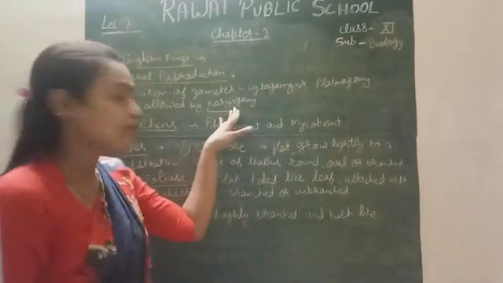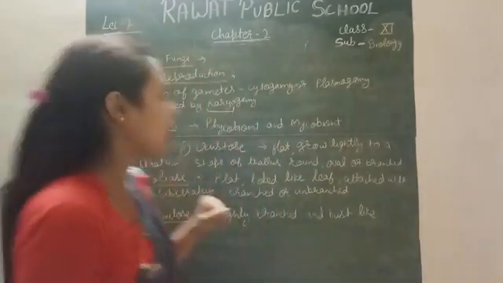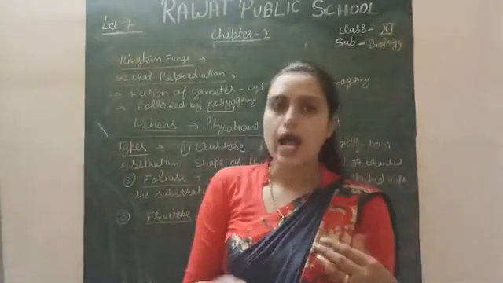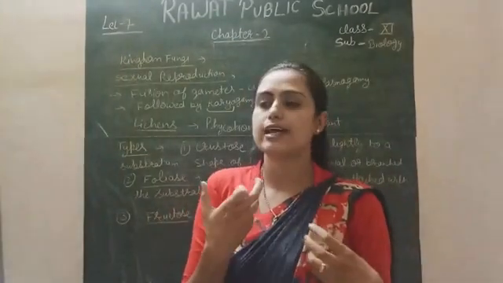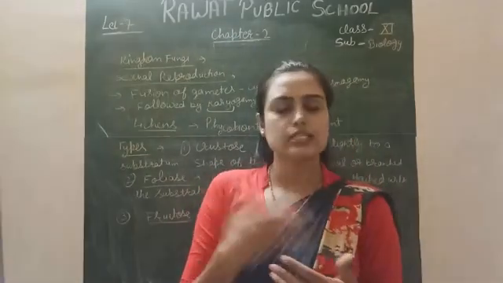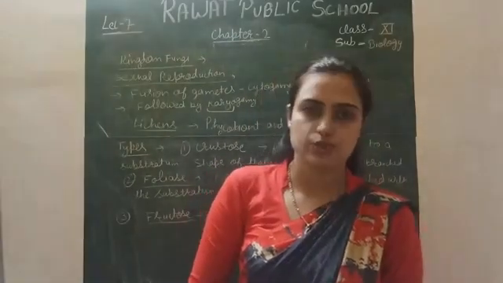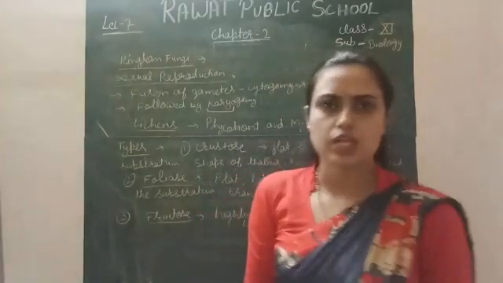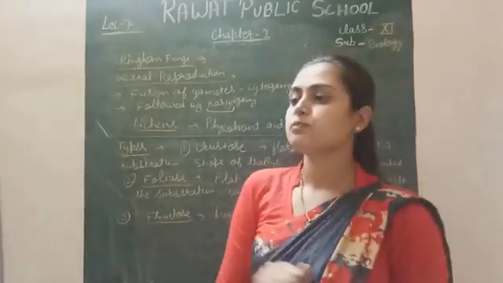After karyogamy comes the formation of the zygote. The zygote is a single-cell stage with a diploid number of chromosomes, and this zygote develops into the embryo and the new body. Simply, this is how sexual reproduction occurs in fungi.